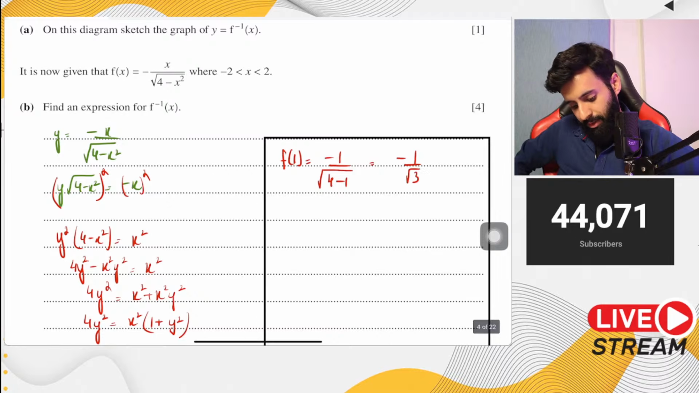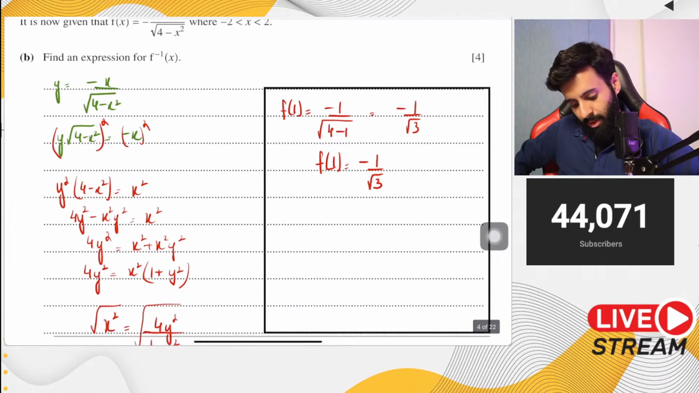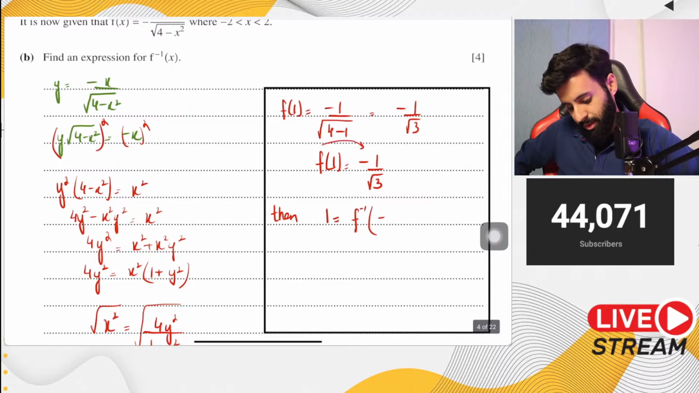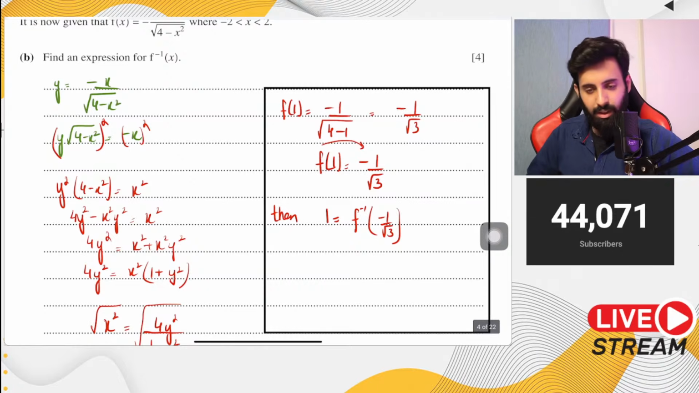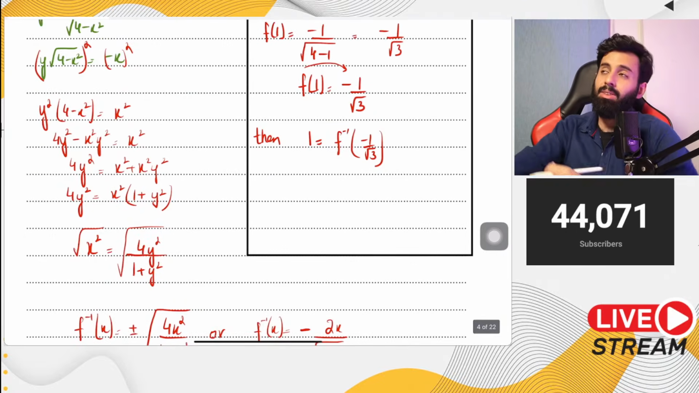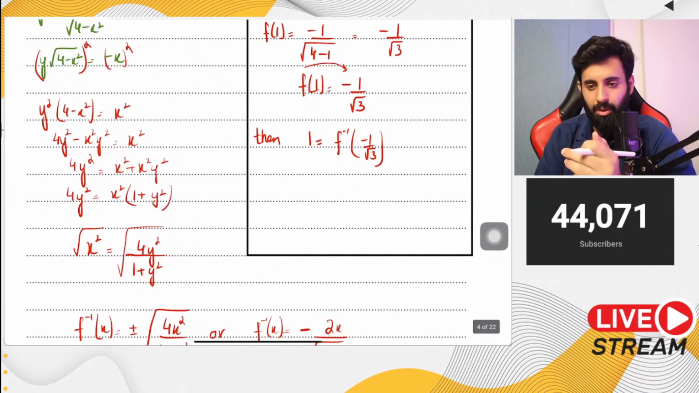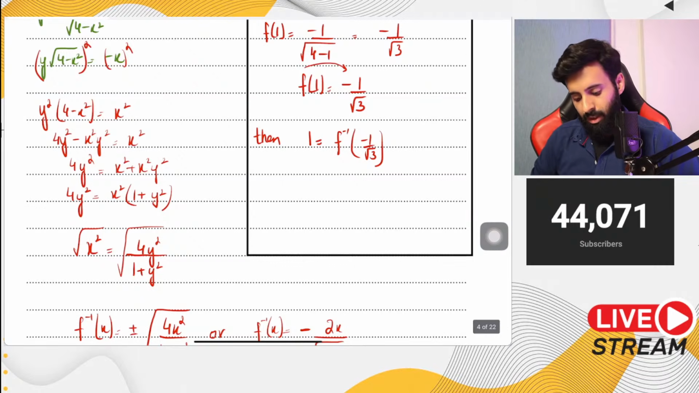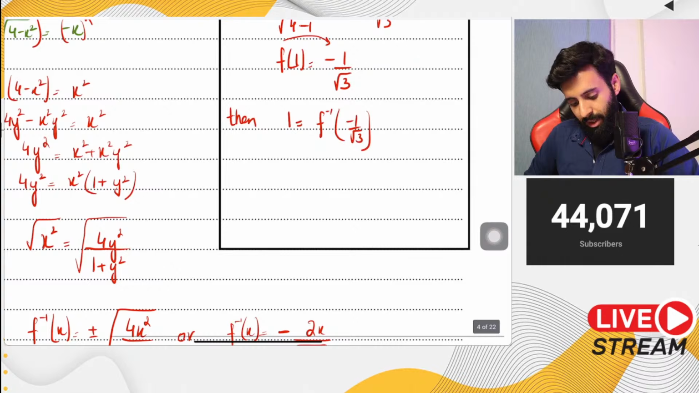Now if f of 1 is equal to -1 upon under root 3, then if I take f over to the other side, that means 1 would be equal to f inverse of -1 upon under root 3. I know you might think this is lengthy and not necessary, but this is just something that you should know. Whether you want to use it or not, that's up to you. So f inverse of -1 upon under root 3 should give us 1.